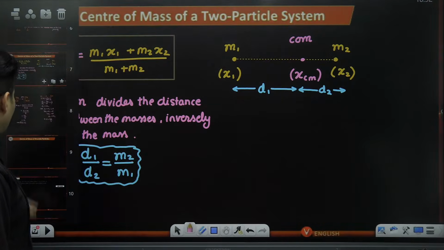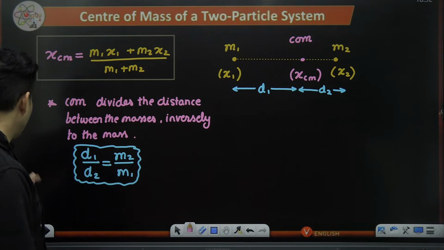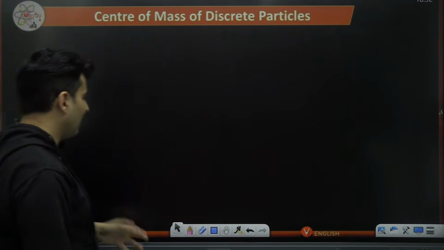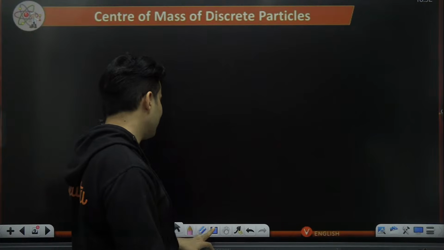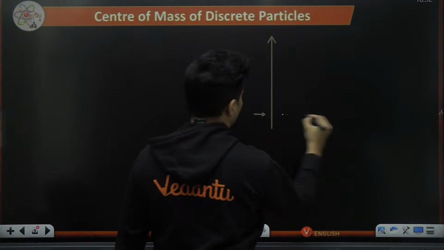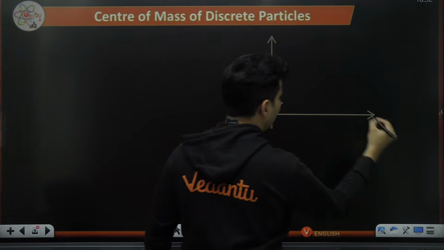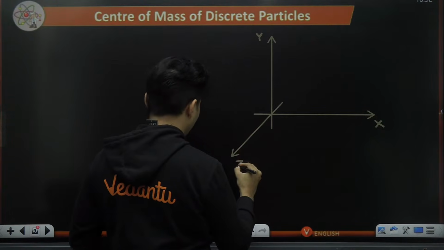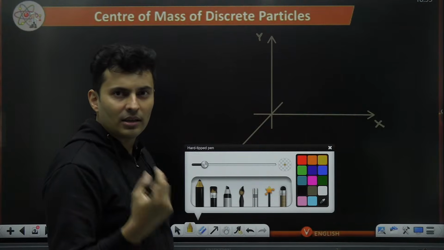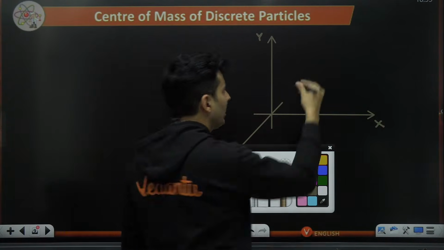So now that we know how to find the center of mass of two particles, what will it be for 3 particles, 4 particles, or n particles? And in general, can I give the formula for n particles in a vector form? The answer is yes. So say for example, if you take this as the y-axis, this as the x-axis, this as the z-axis, and we take multiple discrete particles. Discrete means separate. You can count them, you can separate them: small particles, point masses.